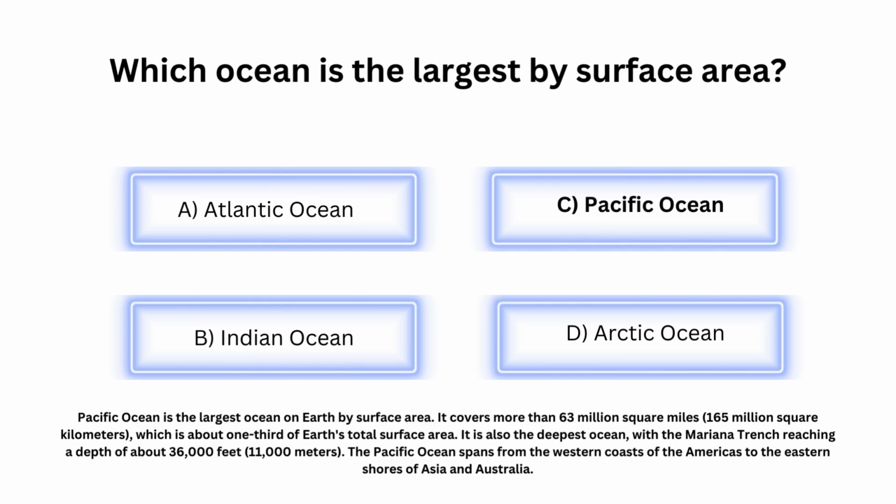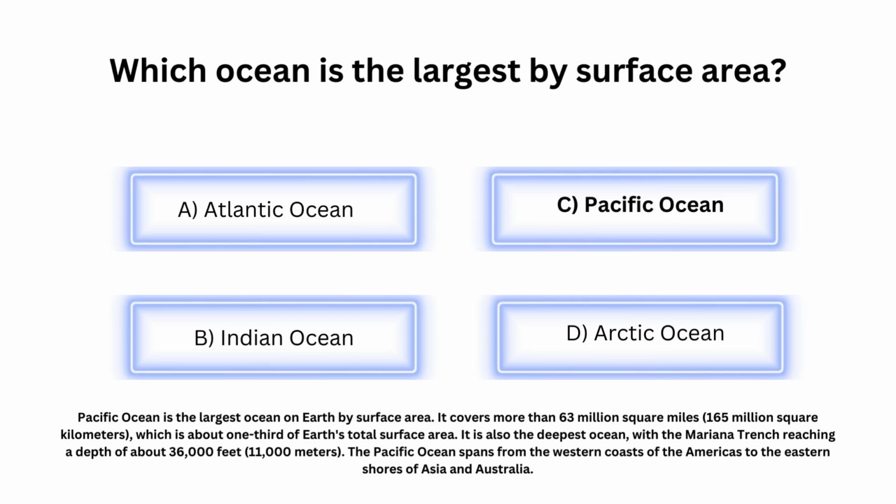Pacific Ocean is the largest ocean on Earth by surface area. It covers more than 63 million square miles or 165 million square kilometers, which is about one-third of Earth's total surface area. It is also the deepest ocean, with the Mariana Trench reaching a depth of about 36,000 feet or 11,000 meters. The Pacific Ocean spans from the western coasts of the Americas to the eastern shores of Asia and Australia.